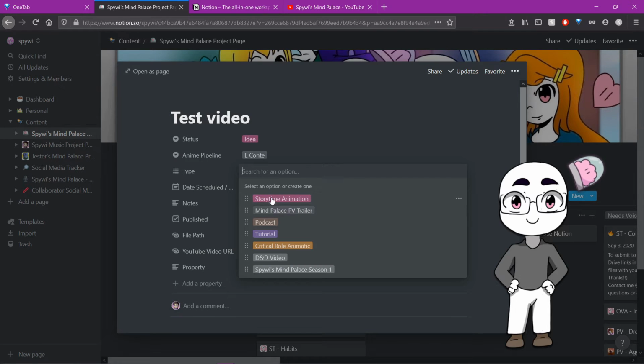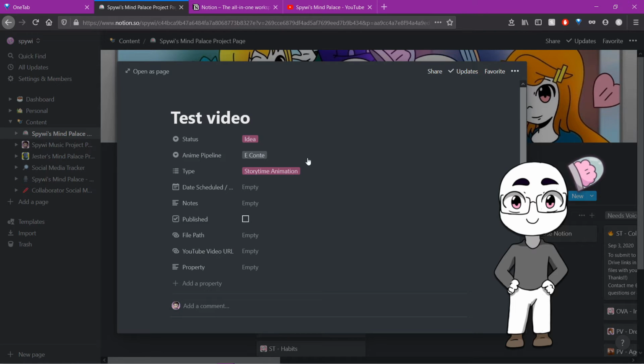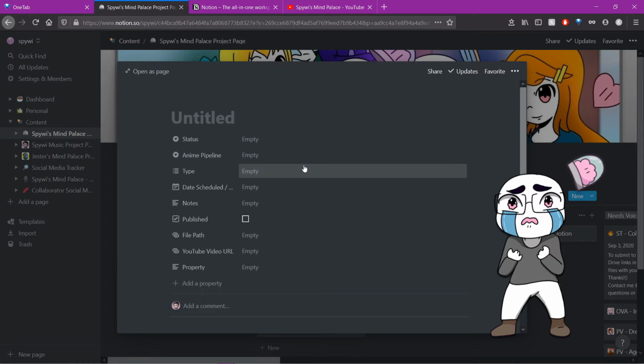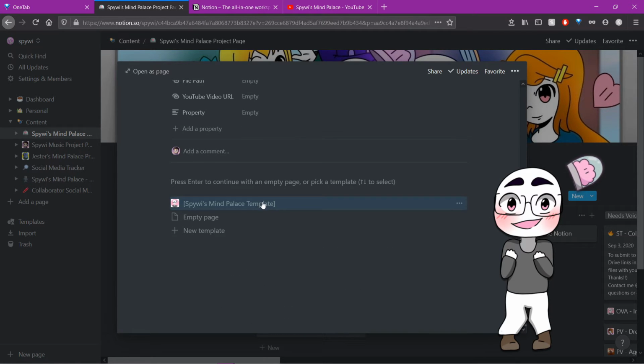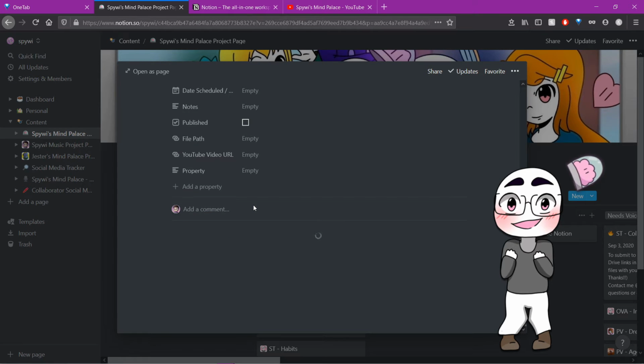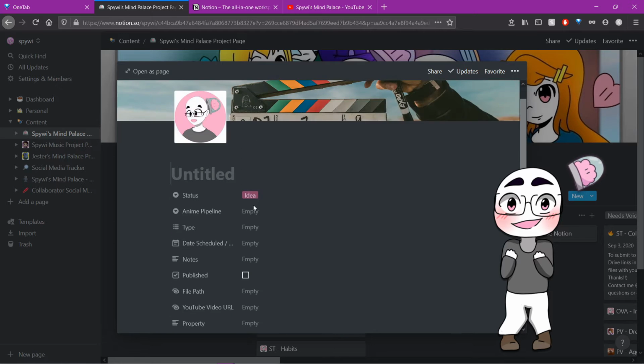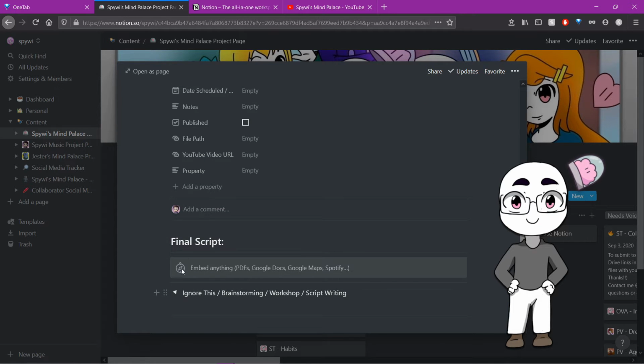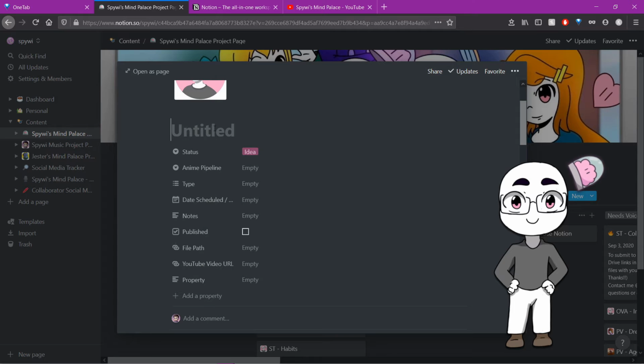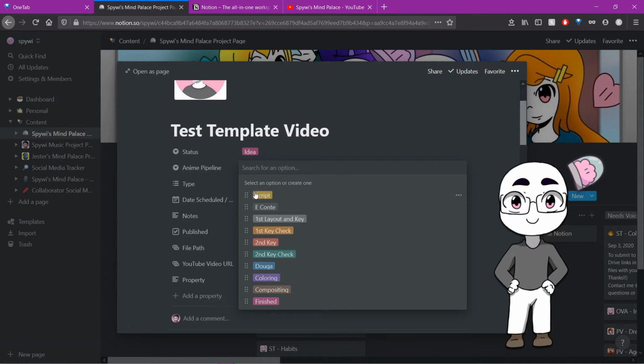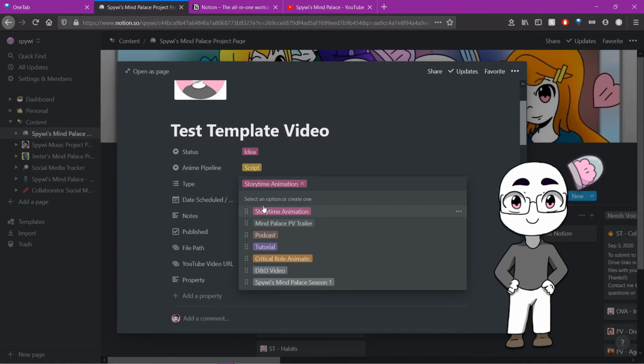When I want to create a new video project page, I click on this button here, and then it brings me to a new page where I can set the title, status, and so on. But that's a bit of a pain to do every single time, so I actually have a template set up. And this is what makes Notion so powerful in my opinion, is the sheer amount of flexibility you have when creating templates. You can check YouTube or a bunch of other places for awesome in-depth tutorials out there specifically on how to make or copy a Notion template to your own workspace.